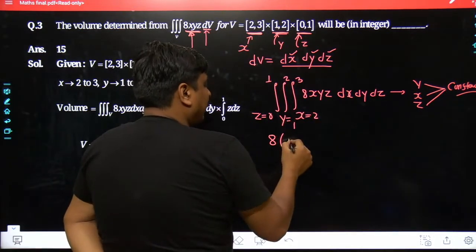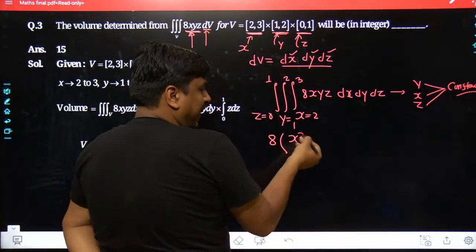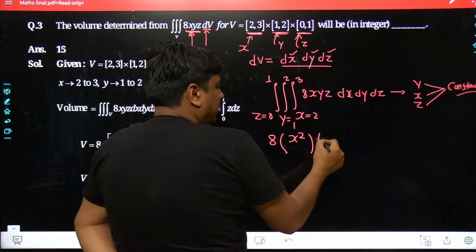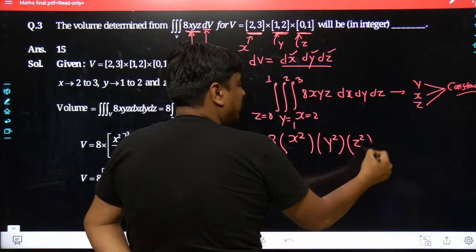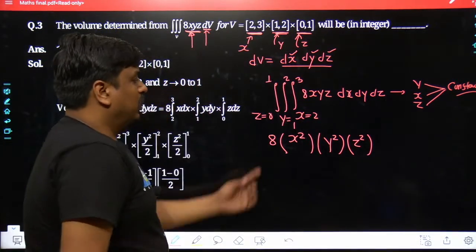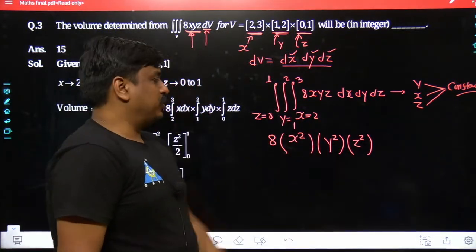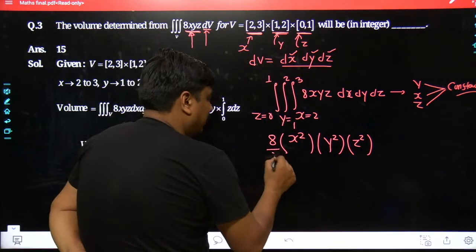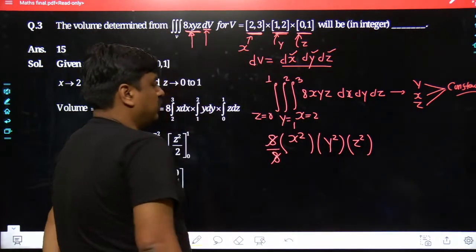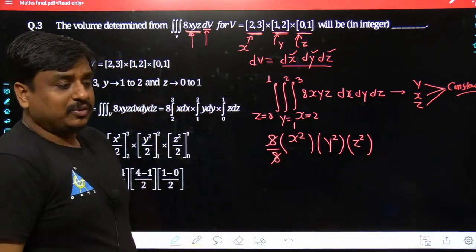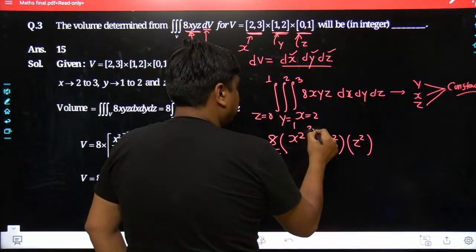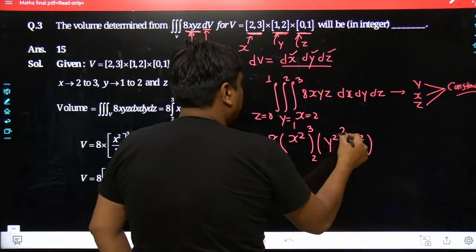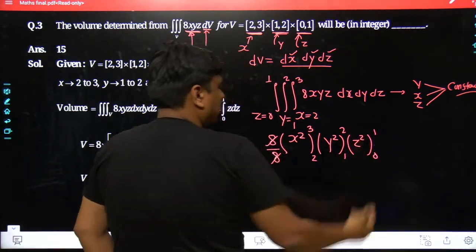The integration of x would lead to x square divided by 2. Integration of y would lead to y square divided by 2. Integration of z would lead to z square divided by 2. 2 getting multiplied with 2 and 2 towards the denominator side, definitely that 8 can be taken out, and so simply 1. And now if we take the limits, for x it goes from 2 to 3, for y from 1 to 2, and for z from 0 to 1.